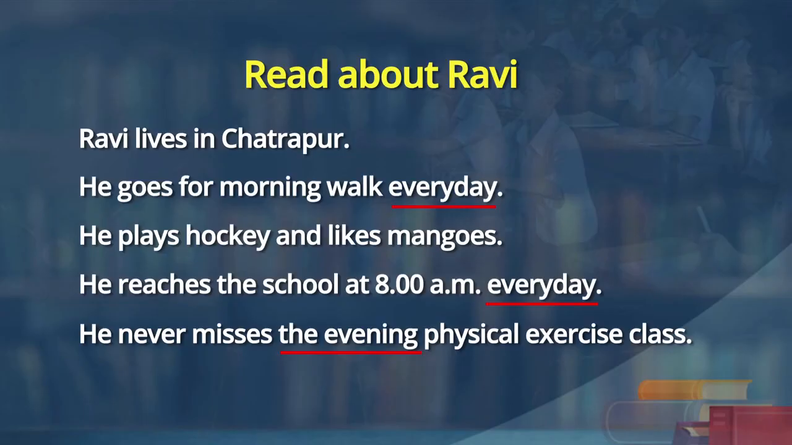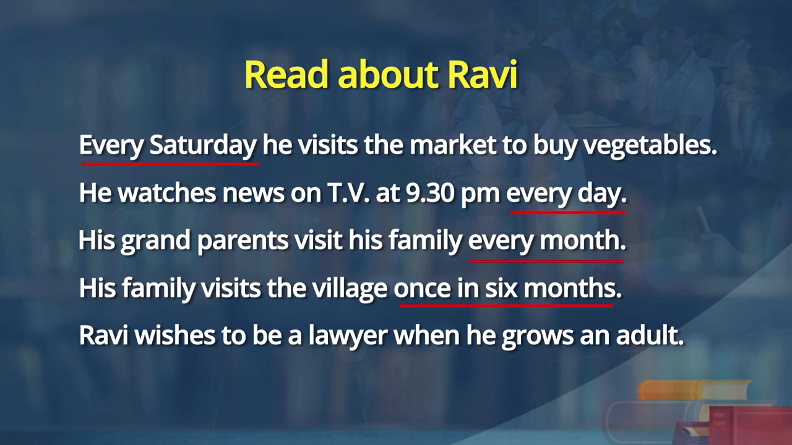Ravi lives in Chhatarpur. He goes for morning walk every day. He plays hockey and likes mangoes. He reaches the school at 8 a.m. every day. He never misses the evening physical exercise class. Every Saturday he visits the market to buy vegetables with his parents. He watches television news at 9:30 p.m. every day before going to bed. His grandparents visit his family every month. His family visits the village once in 6 months. Ravi wishes to be a lawyer when he grows up.